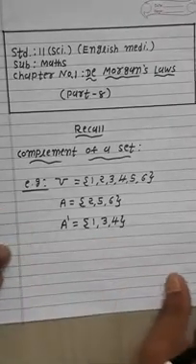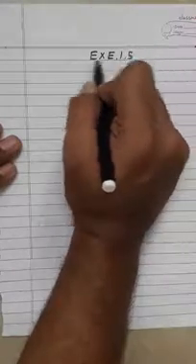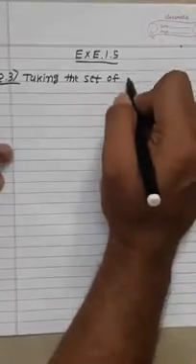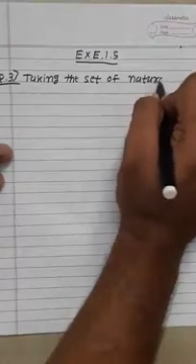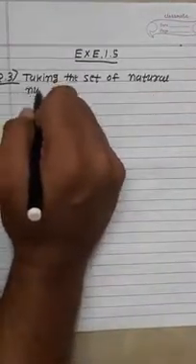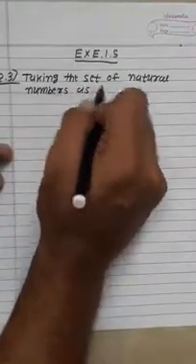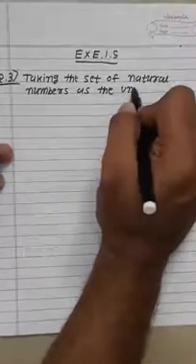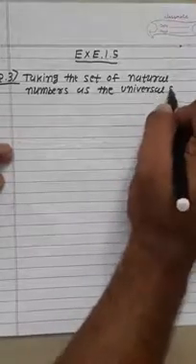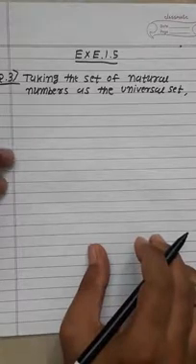Now let's discuss one more example related to this topic. In exercise 1.5, question number 3: taking the set of natural numbers as the universal set, write down the complement of the following sets.